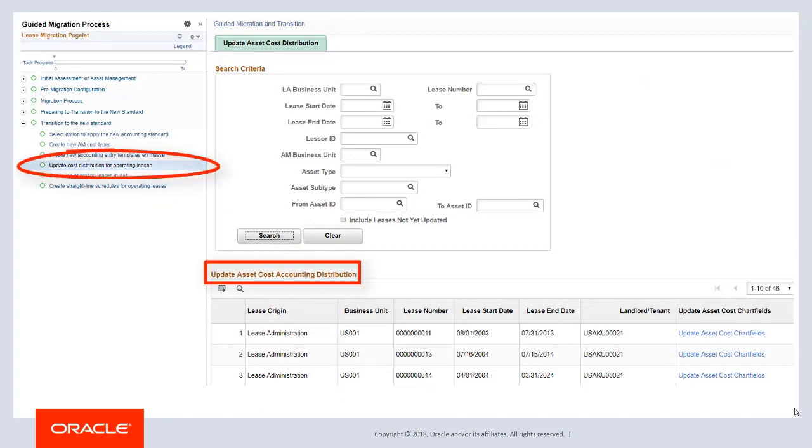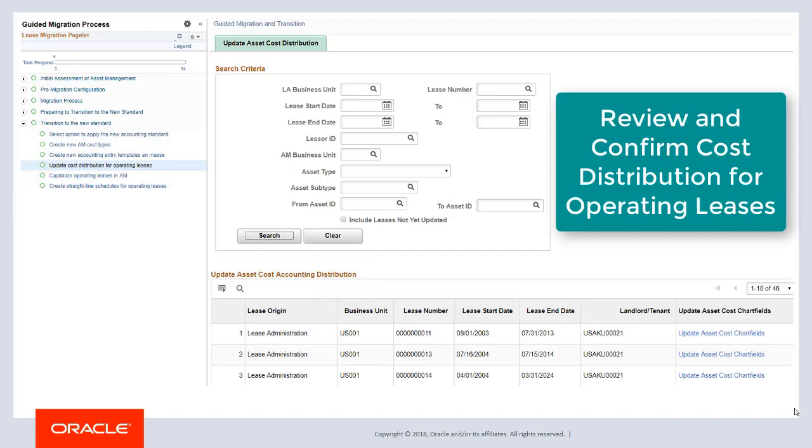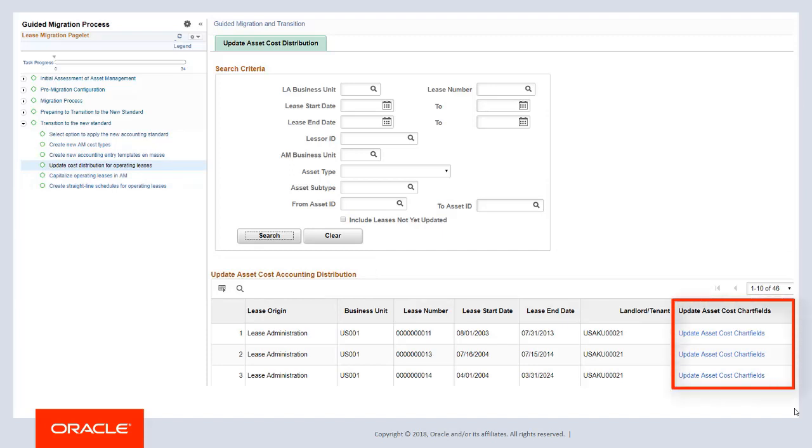Use the Update Asset Cost Accounting Distribution page to update the cost distribution for operating leases. For AM leases, open the cost distribution and confirm the accounts to use going forward. Accounts default from the AM accounting entry templates, but you can override them. Either way, you must open the cost distribution for each asset to complete this task.